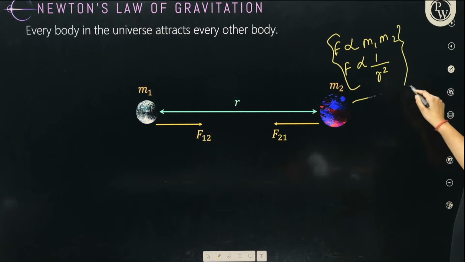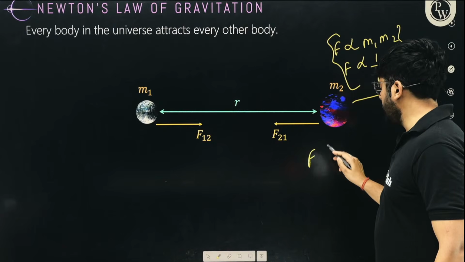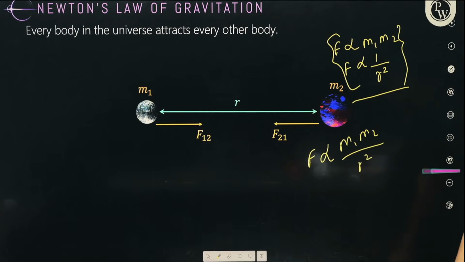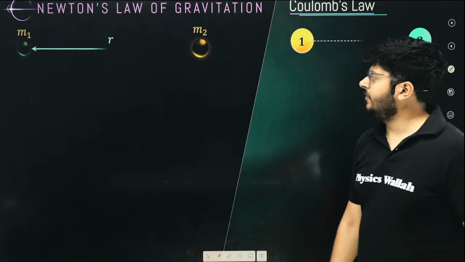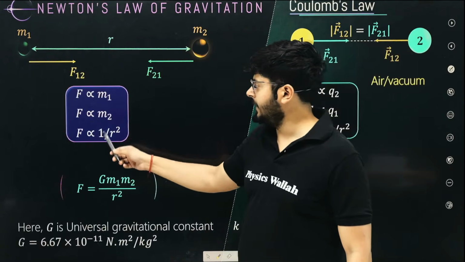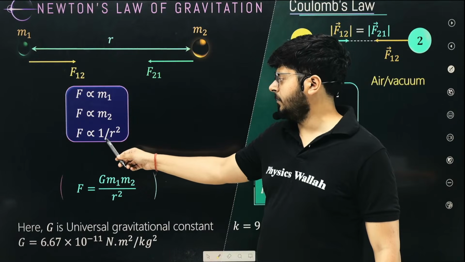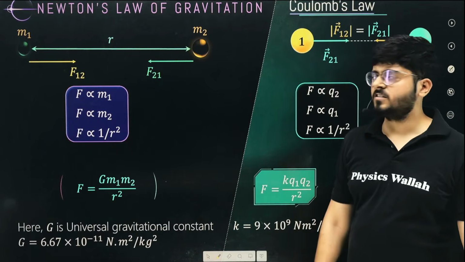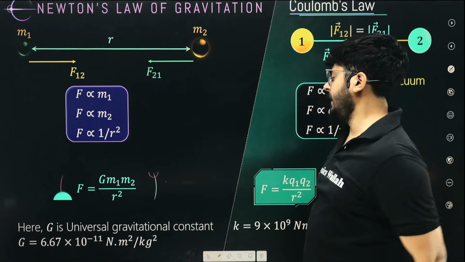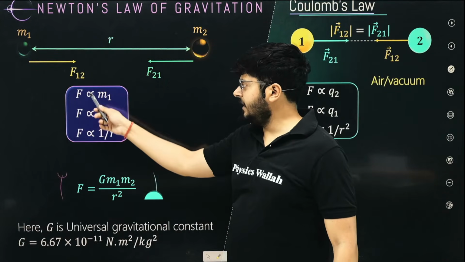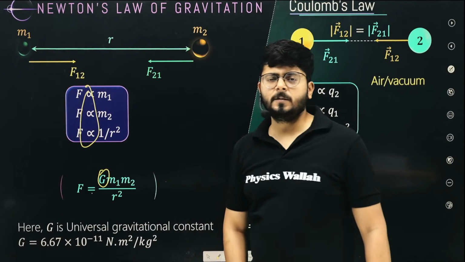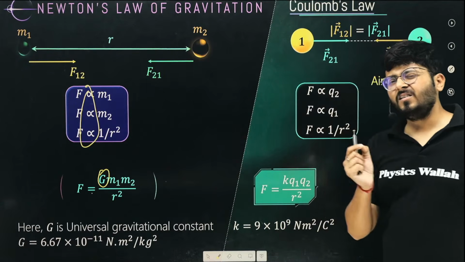So here it is. If you join them up, F is proportional to m1 m2 upon r square, right? And this is what we have written over here. F is proportional to m1, F is proportional to m2, and it is inversely proportional to the square of the distance. So if you keep on moving them apart, the value of force will reduce, right? So clearly, if the proportionality sign is removed and we use the equals to sign, a constant will come into the picture, and that constant is a universal constant, right?